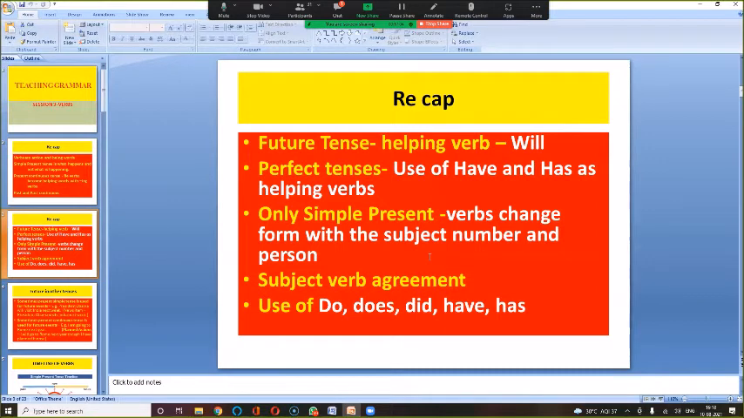Now, wherever there are helping verbs, without the helping verb, there is no tense. Because unless that, it is like a lame person. Can a lame person walk without a stick? So similarly, without help, these tenses do not work.